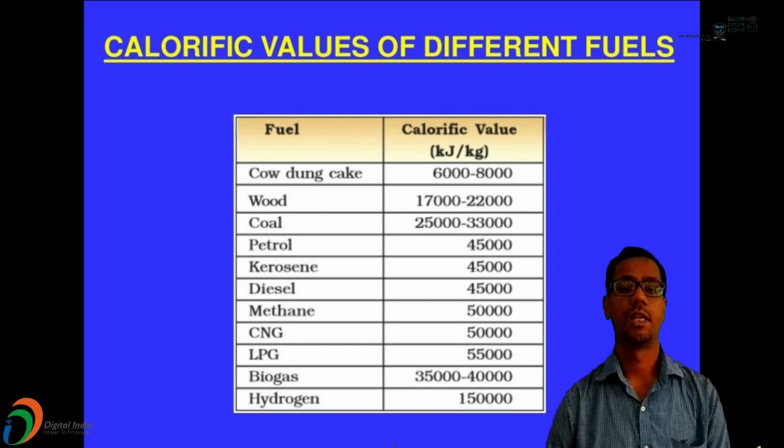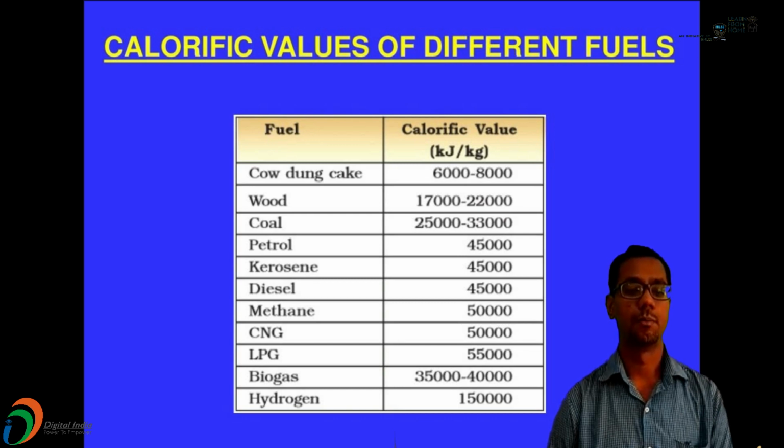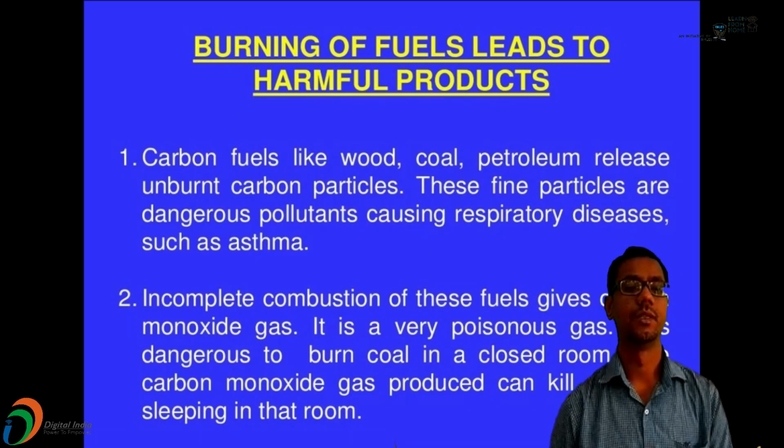So these are some calorific values of different fuels: wood, coal, petrol, kerosene, diesel, methane. Among them, hydrogen is the fuel which has the highest calorific value.